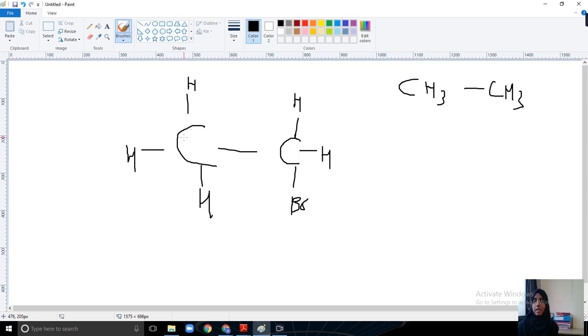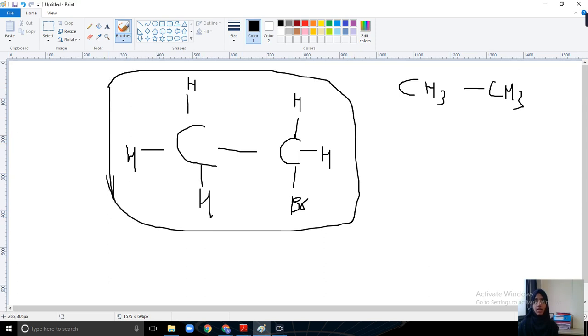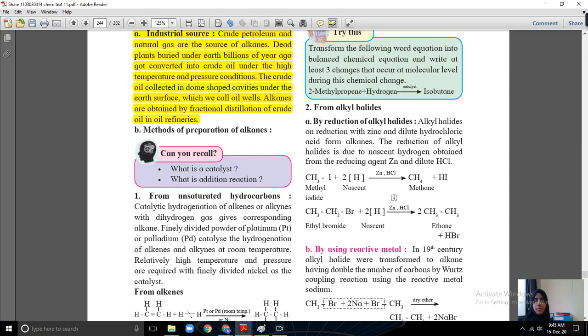So now we are preparing alkane from alkyl halides, these compounds. See, first method, by reduction of alkyl halide. Alkyl halides on reduction with zinc and dilute hydrochloric acid, Zn and HCl, form alkanes. In presence of Zn and HCl, the reduction process is taking place. It means hydrogens are being added. This is also a reduction process.